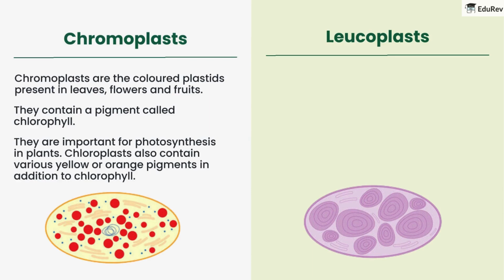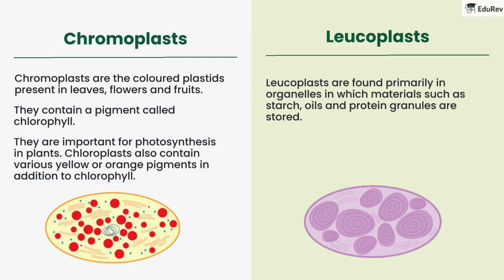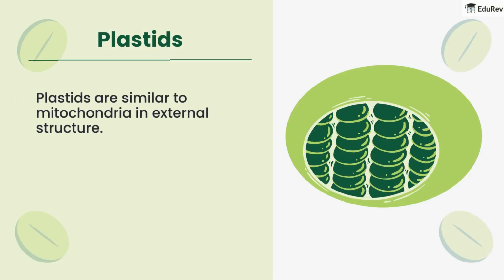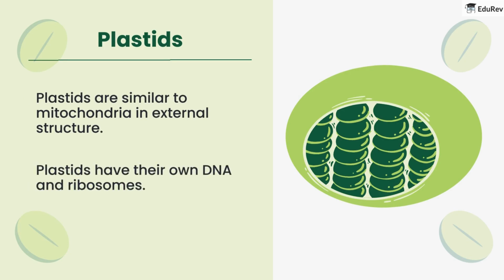Chloroplasts also contain various yellow or orange pigments in addition to chlorophyll. That's the reason you see different colors of leaves. Leucoplasts are found primarily in organelles in which materials such as starch, oils, and protein granules are stored. Plastids are similar to mitochondria in structure and have their own DNA and ribosomes.